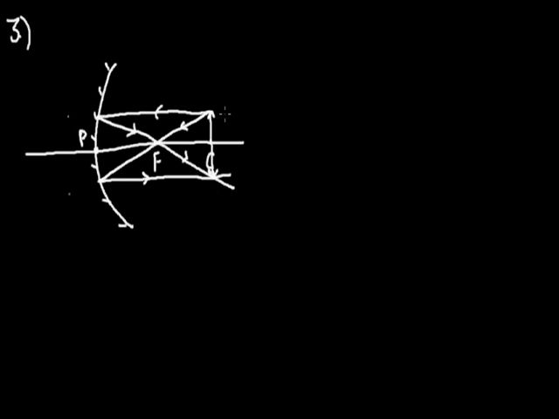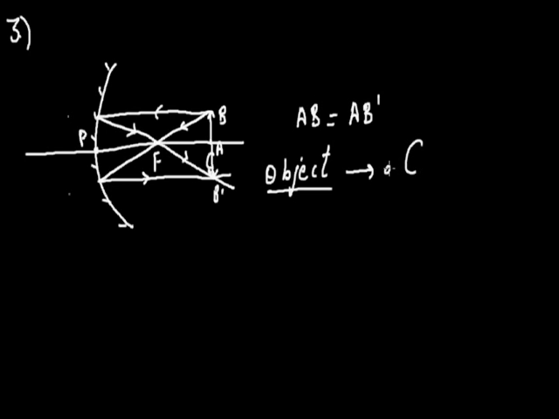The height of the object, say AB, is same as the image AB dash. Here we see that the AB length is equal to AB dash. So if we see the object is located at C, that is center of curvature.